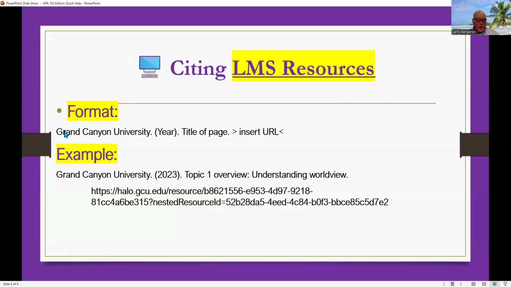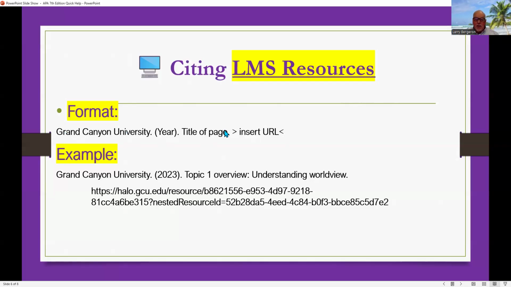The format is the publisher, Grand Canyon, the year, the title of the page, and the URL. So for topic 1 overview, it's this: Grand Canyon University, period, parentheses 2023, because if you go to the very bottom of the topic overviews when you are pulling those up to read them, it will have the copyright date on the very bottom of it.